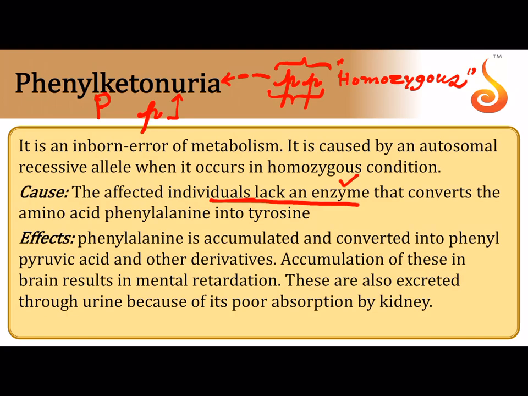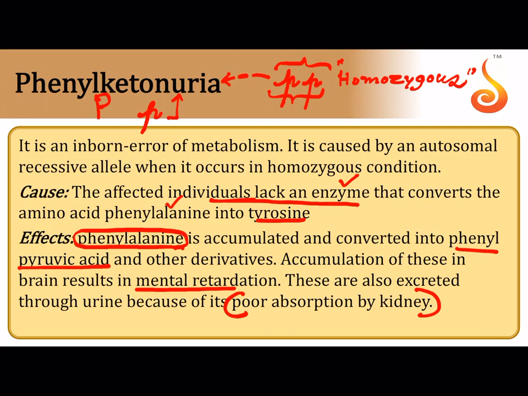The affected individual in phenylketonuria is also called an inborn error of metabolism, because the affected individual will not have an enzyme. The enzyme that is missing is called phenylalanine hydroxylase, which is responsible for the conversion of the amino acid phenylalanine to tyrosine. As a result, phenylalanine will keep accumulating in the system. It will get converted to a more toxic form called phenylpyruvic acid, and when phenylpyruvic acid accumulates in the brain, it results in mental retardation. It is also lost in the urine because it is poorly absorbed by the kidney.